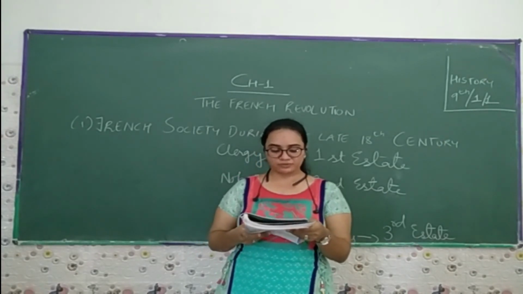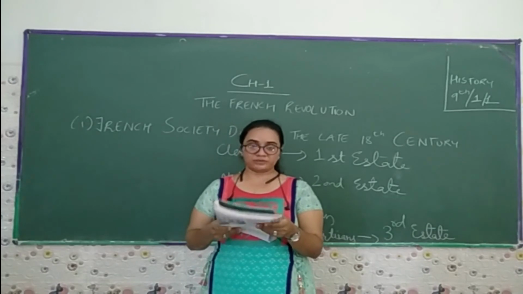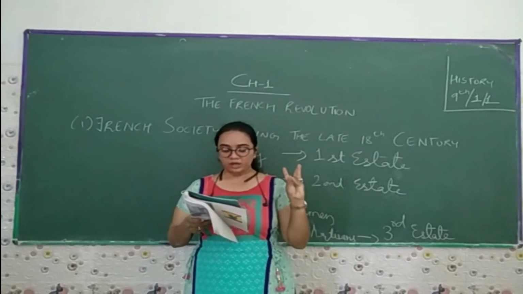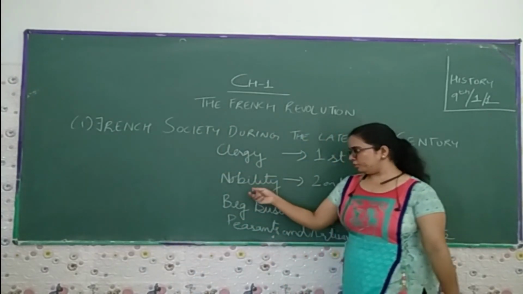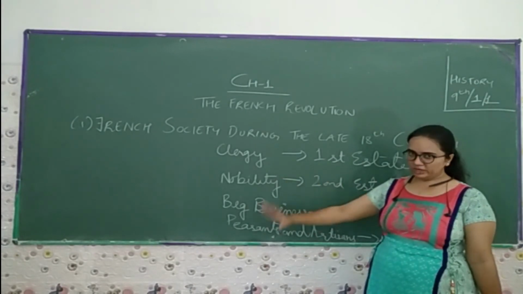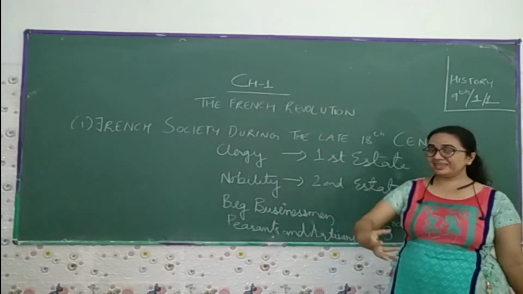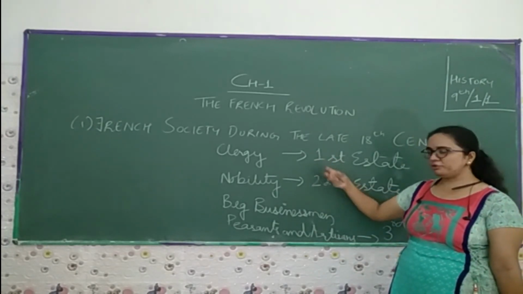Yet even this measure would not have been sufficient. Only the third estate paid the tax, while the two estates, the clergy and the nobility, did not have to pay any. All the tax was taken only from the third estate. That is how they used to discriminate. Why did these two not have to pay the tax?